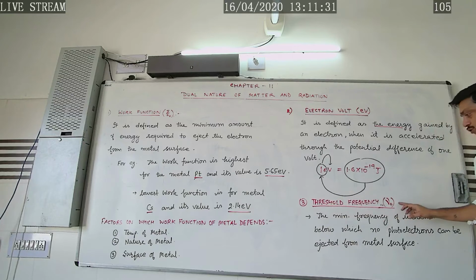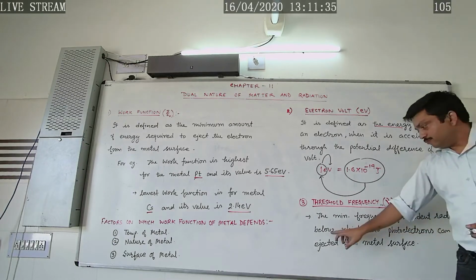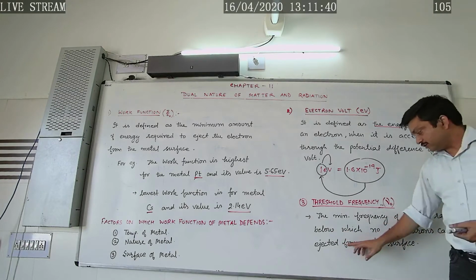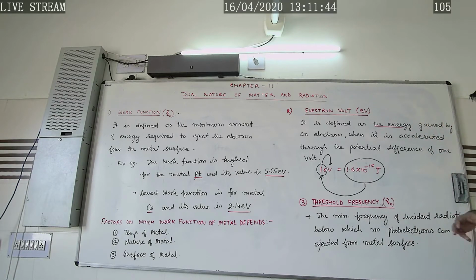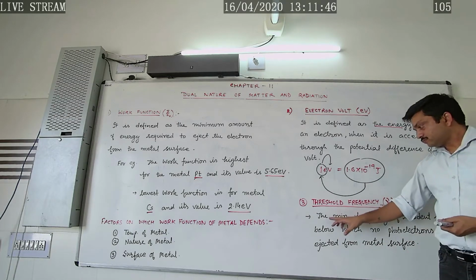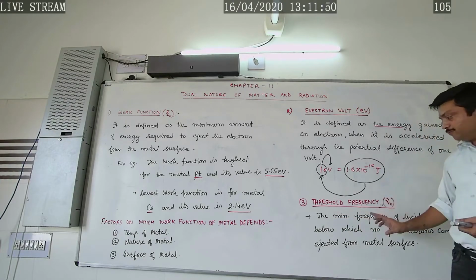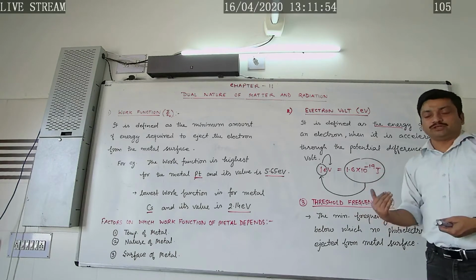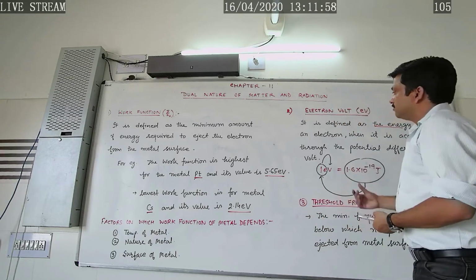Now, what about this threshold frequency? The minimum frequency of the incident radiation below which no photoelectron can be ejected from the metal surface, or in another way, the minimum frequency of incident radiation above which the photoelectric emission process takes place. So this is all about the basic terms.